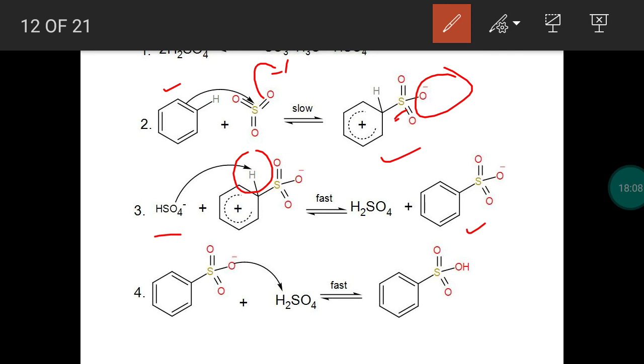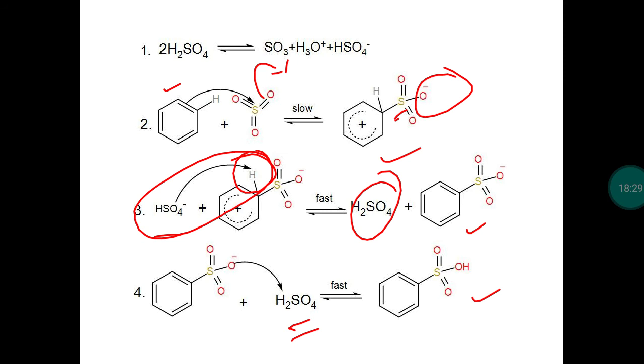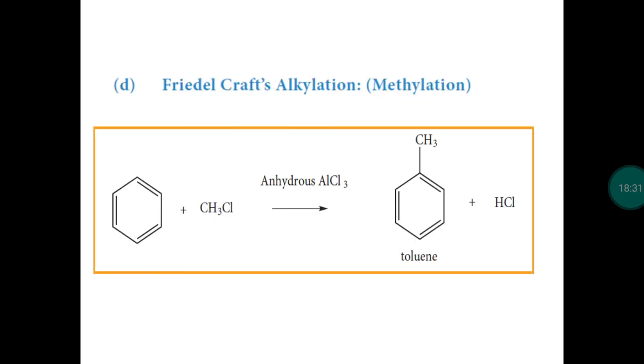Again, the sulfuric acid formed in the third step. In third step, sulfuric acid is formed, HSO4 minus and H plus. It forms sulfuric acid. The formed sulfuric acid is attacking this O minus. It becomes benzene sulfonic acid. This is the mechanism of sulfonation process.